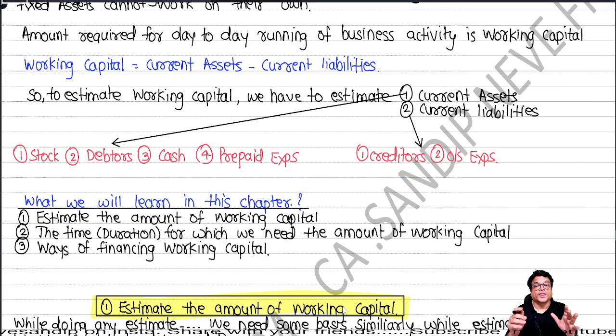Okay. What are we going to learn in this topic? Scope of the topic, guys: three things. Estimate the amount of working capital. Sir, the topic's name is estimation of working capital, sir. That too we will do. Very true. But doing that alone is not enough. You remember in the class what example I gave you?